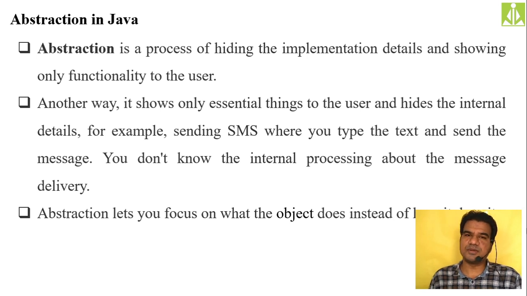Abstraction is the process of hiding the implementation details and showing only the functionality to the user. To understand this, I have given a real-time example as well. Implementation we are hiding, and we are only giving the functionality, the usage, to the end user. Let us take the example of a TV remote control. Inside it, we have a lot of electronic circuitry, isn't it? It will send a signal whenever you are increasing the volume or changing the program, to the television in order to get it done.